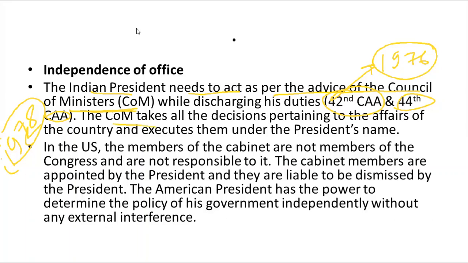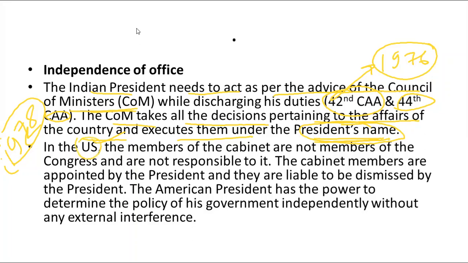So the council of ministers takes all the decisions pertaining to the affairs of the country in case of India, and executes them under the presidency, because the president is the nominal head in our country.